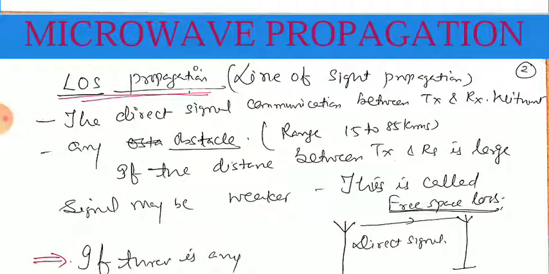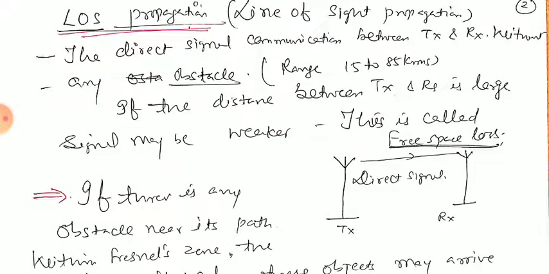What is that? Here we can see the transmitter as well as the receiver, both can see each other. That's why it is called line of sight propagation. The direct signal communication between the transmitter and the receiver without any obstacle, range is from 15 to 85 kilometers, and that is called LOS, line of sight communications. If the distance between the transmitter and receiver is large, the signal may be weaker, and that is due to the free space loss, as given in the figure, that is the direct signal from the transmitter to receiver.